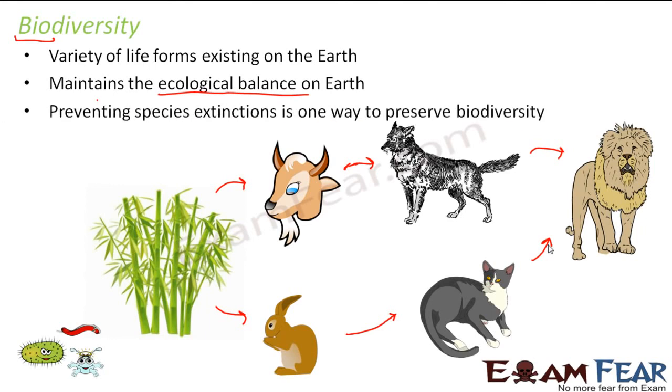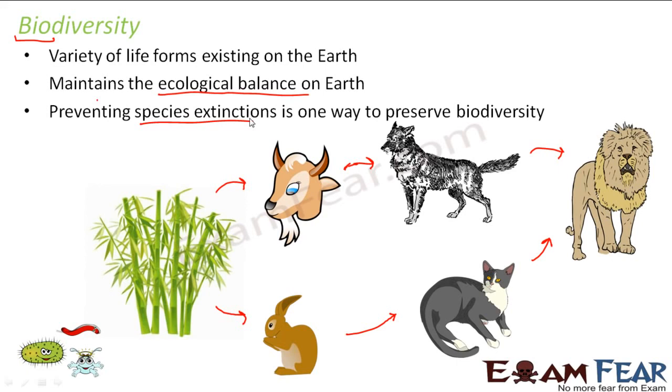Preventing species extinctions is one way to preserve biodiversity. Now that we know that biodiversity is important, we should always try to preserve it. We should try that more and more variety of life forms should be retained on Earth, because the more variety of life you have, the better it is. So how can we do that? By preventing species extinctions, because nowadays we hear that certain species are about to become extinct. For example, the dinosaurs. We do not have dinosaurs anymore. They are already extinct.